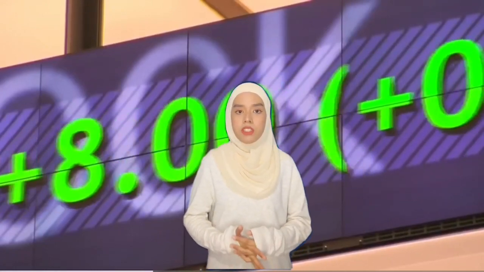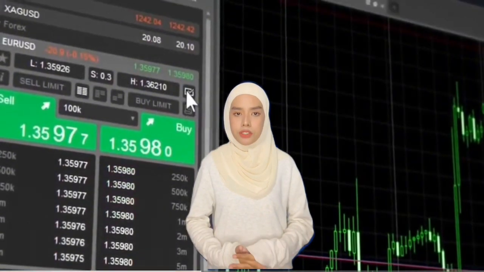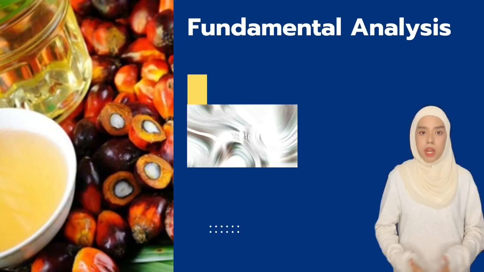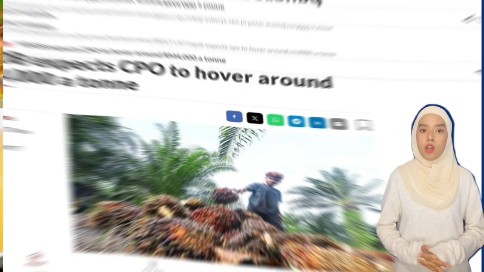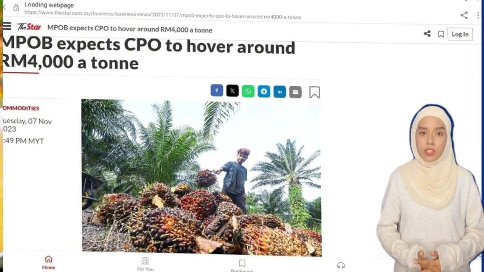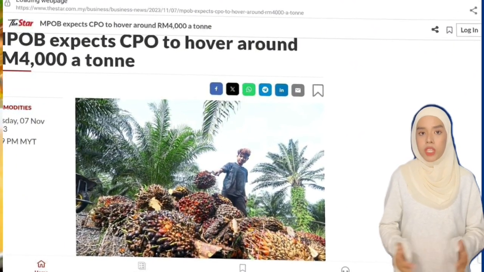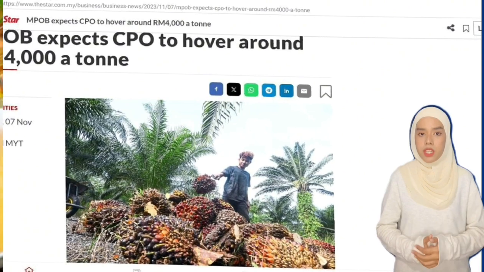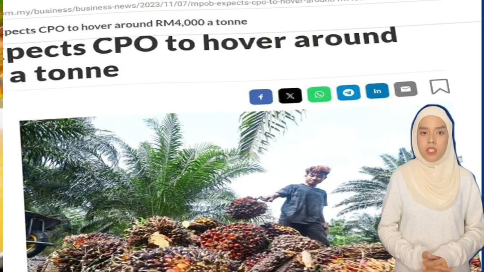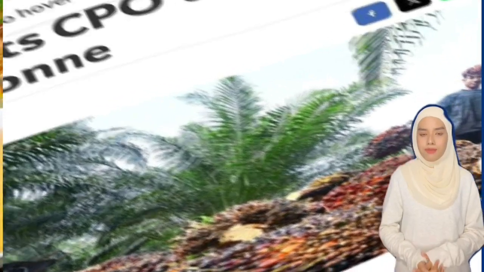To determine the fundamental worth of an investment, it involves examining a company's financial records, relevant industry trends, economic indicators, and other data. The Star published a news article entitled MPOB Expects CPO to Hover Around 4,000 a Ton on 7 November 2023. Based on this news, we can pay attention to the past and present CPO pricing trend. Traders can grab these opportunities by examining this movement.